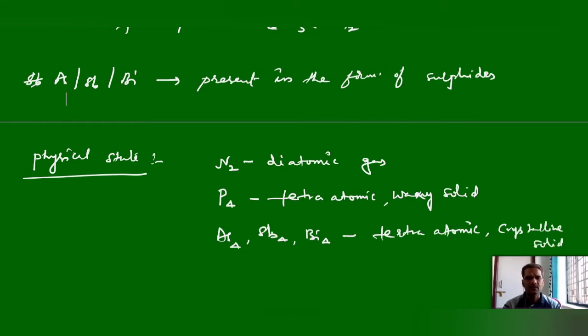But the tendency to form tetraatomic molecules decreases from top to bottom. Mainly phosphorus exists as tetraatomic and nitrogen as diatomic. The remaining are also tetraatomic, but the tendency is very less. Anyhow, our main focus is on these two, nitrogen and phosphorus.